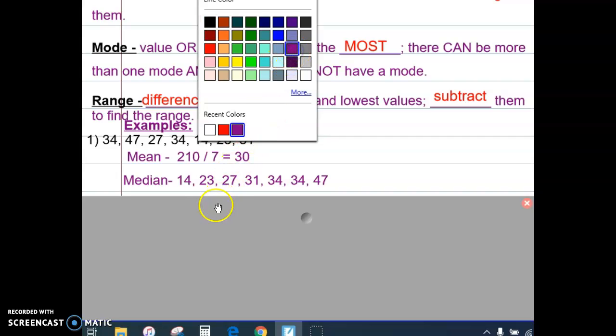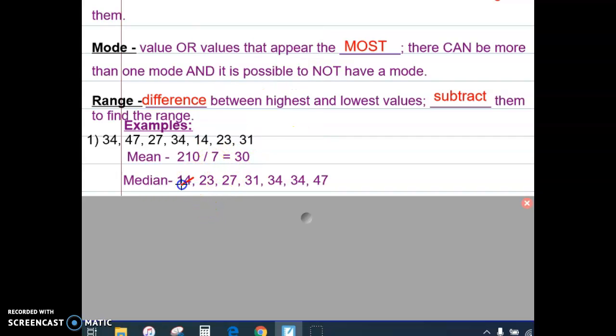Okay, now one way to find the median would be to cross out your lowest number and your highest number. Next lowest, next highest, next lowest, and next highest. So you can plainly see that this number 31 separates our data into 2 equal parts. We have 3 numbers on the left of 31, and 3 numbers on the right of 31. So our median is 31 because it is the number in the middle. The median was 31. Make sure you pause your video and find the median with those numbers.